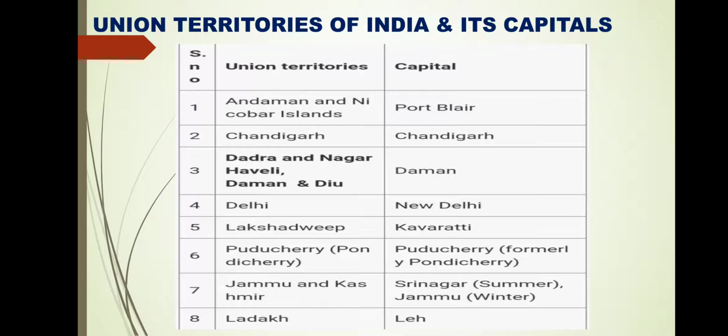So if it is asked how many union territories we have at present, you will answer that there are 8 union territories. Previously there were 7. Then Jammu and Kashmir was divided into 2 parts, Jammu and Kashmir and Ladakh. Then India had 9 union territories. Again 2 union territories merged and 1 union territory became less, and India has at present 8 union territories. So this is the list of union territories, and in the next slides we will discuss some interesting facts about the union territories.